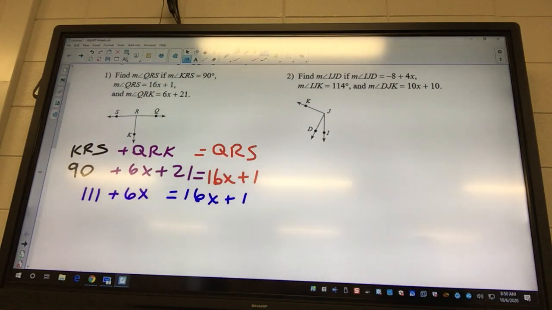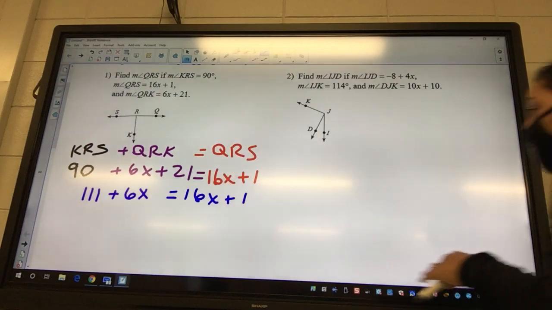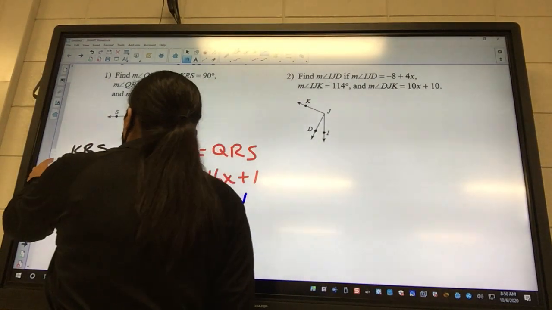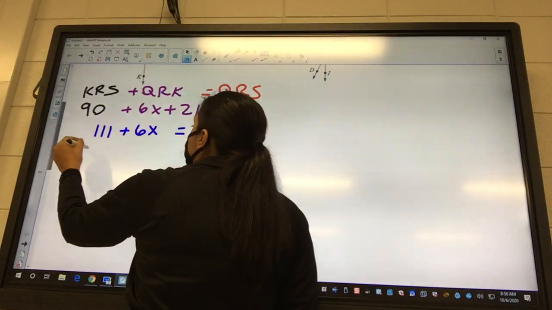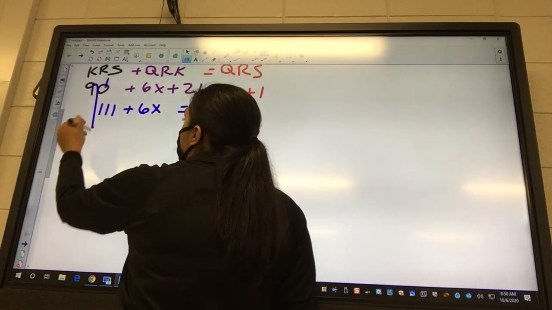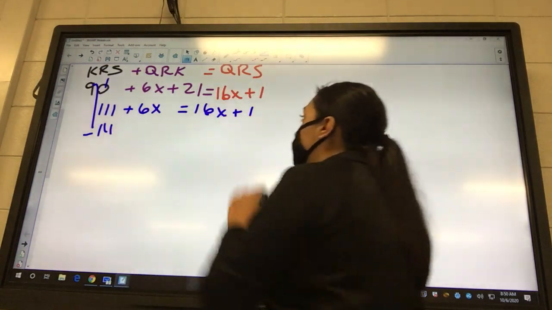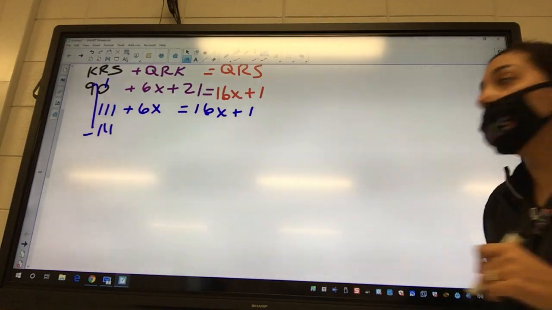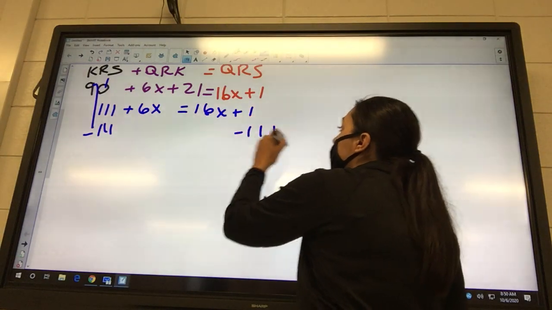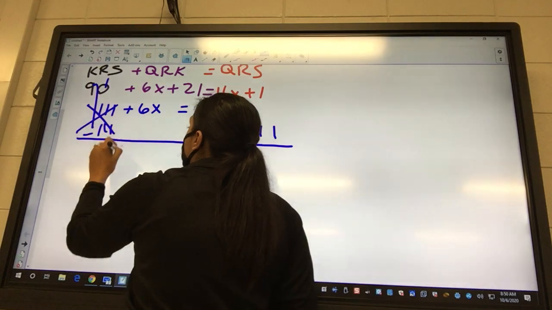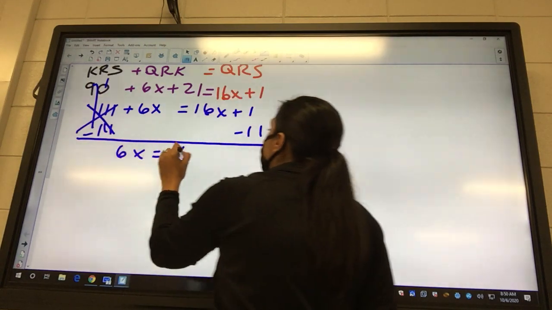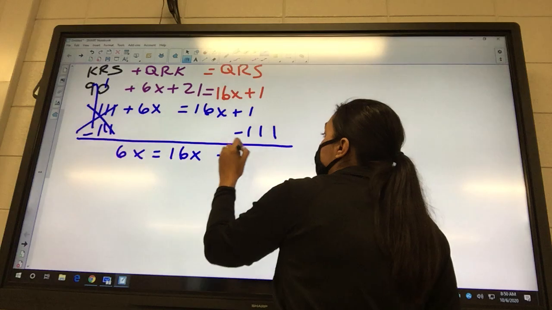Now we need to start to move our letters and our numbers. Our very first one is 111. Is that a letter or a number? It's a number, so it needs to be moved. So I say minus 111 under the 1. So I got 6x equals 16x minus 110.